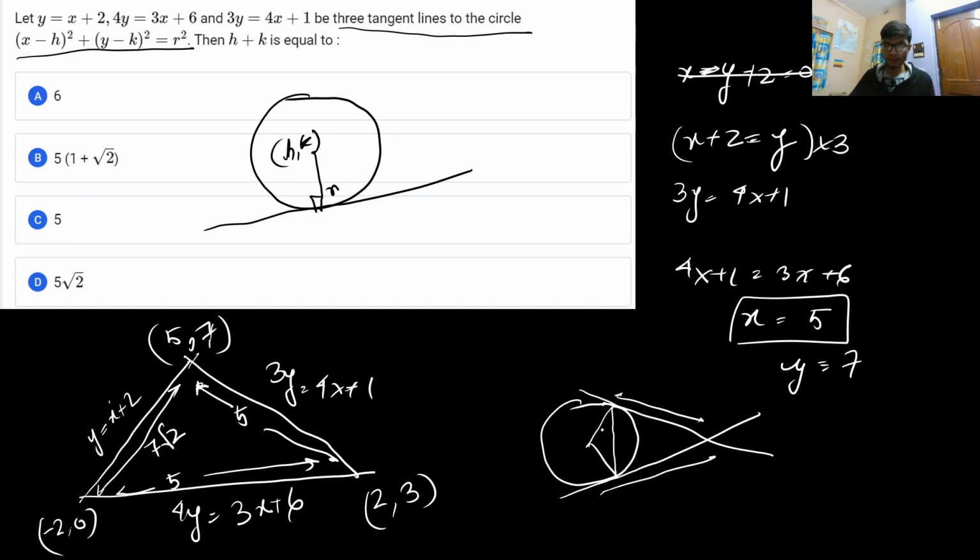Now what is h comma k? If you enclose the circle inside the triangle, h comma k is basically the circumcenter of this particular triangle. That's what I'm trying to make you understand. Sorry, not the circumcenter, it is basically the incenter. Very sorry for that.